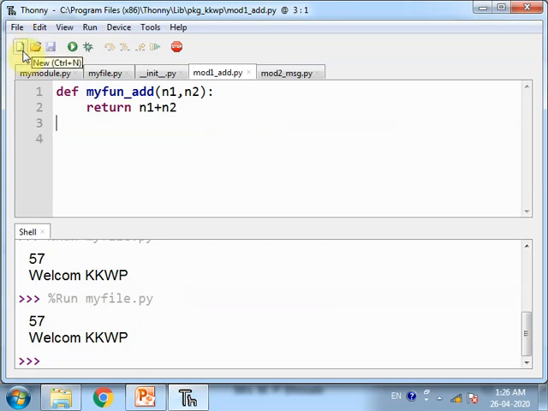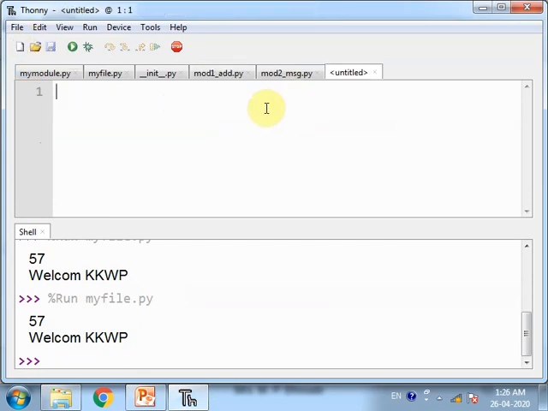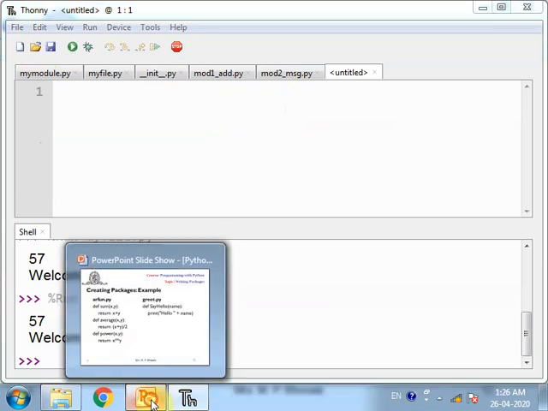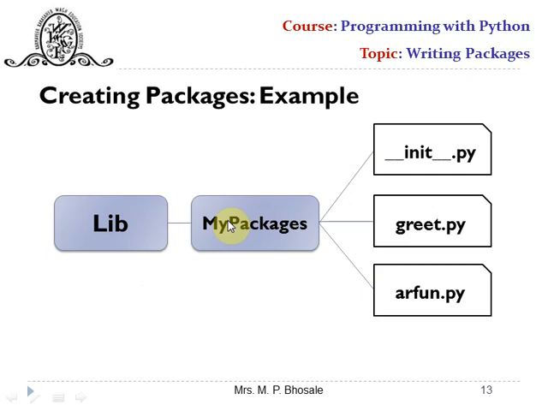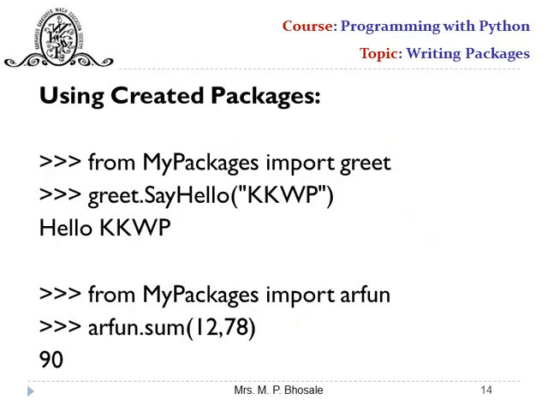Now I am getting a third file to import these modules with the name of the package, but first of all we'll see how to import those packages. The logical view of this package will be, in lib there is the package name, and inside it these three files are there. The file names may vary, and to import the modules from those packages we have to use the from statement in front of the package name and then import and the module name. Now let us try this.